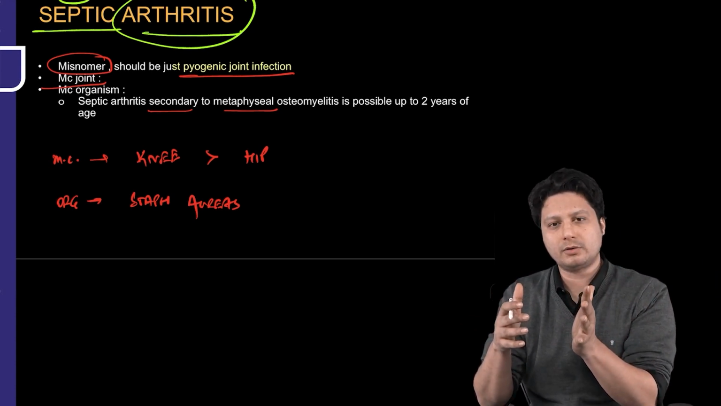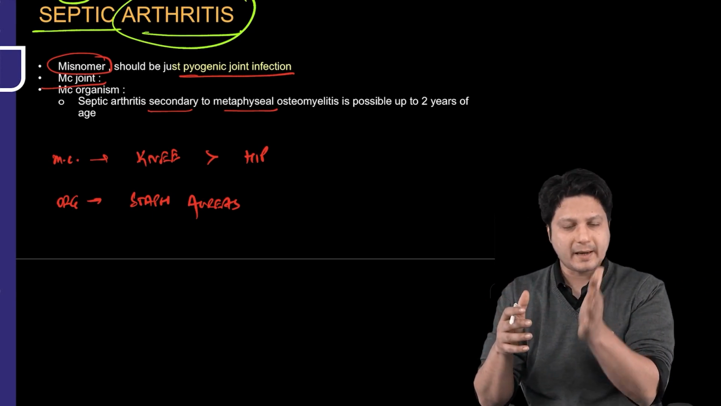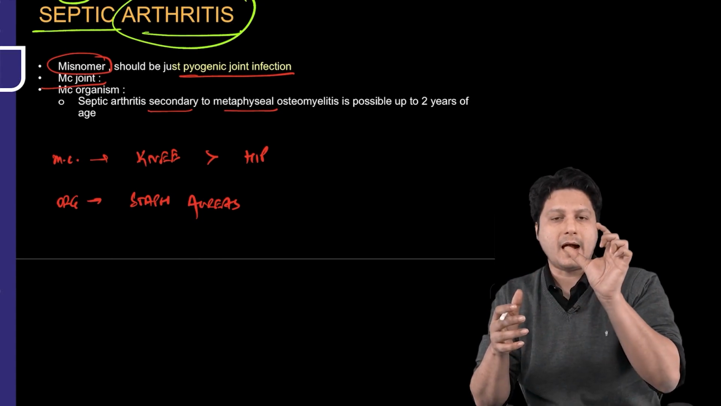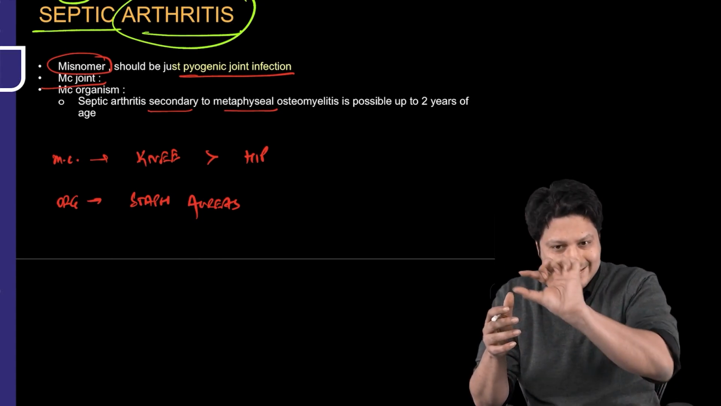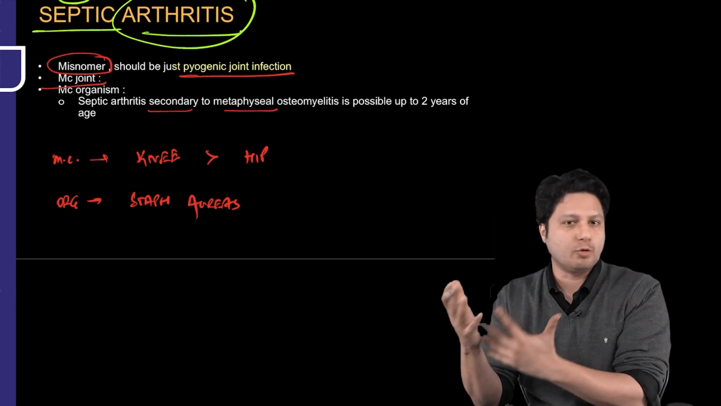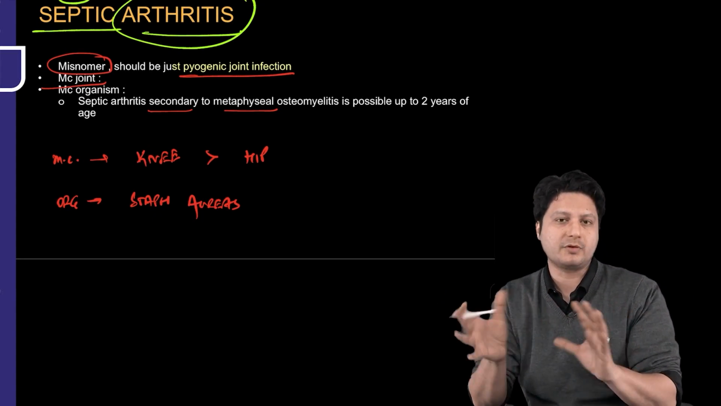Here we are talking about septic arthritis. That means acute pyogenic infection of the joints. And in case of joint, it is the knee joint which is the most common site to be affected, and the hip joint is the second most common site to be affected. Hope you have understood the difference between the two.